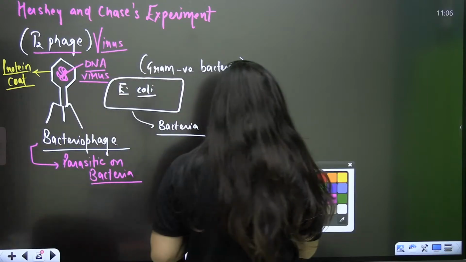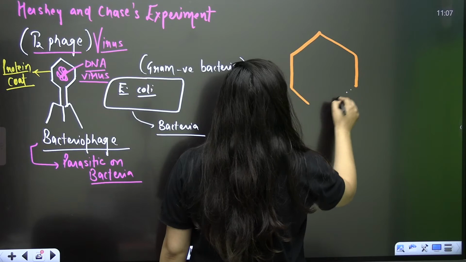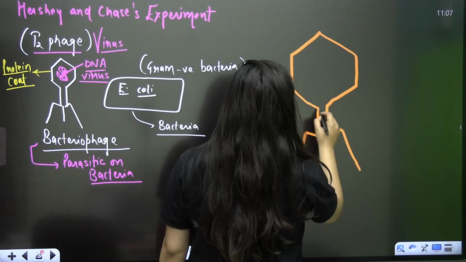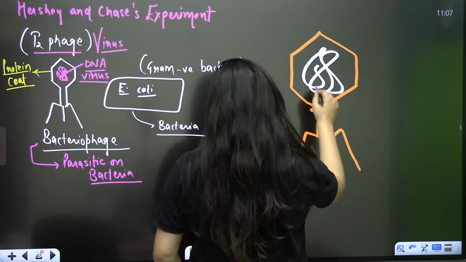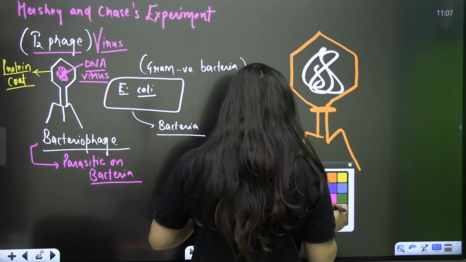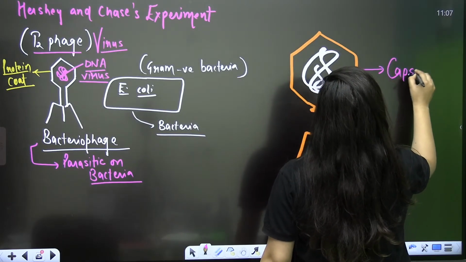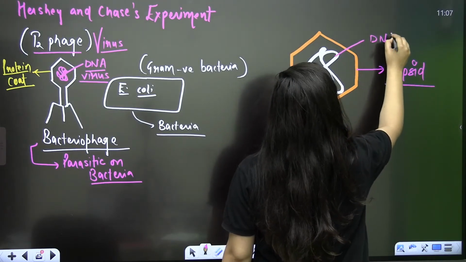Let me draw this. That's a protein coat. You know that in the viruses we have that protein coat, we call it capsid, isn't it? That's your DNA.